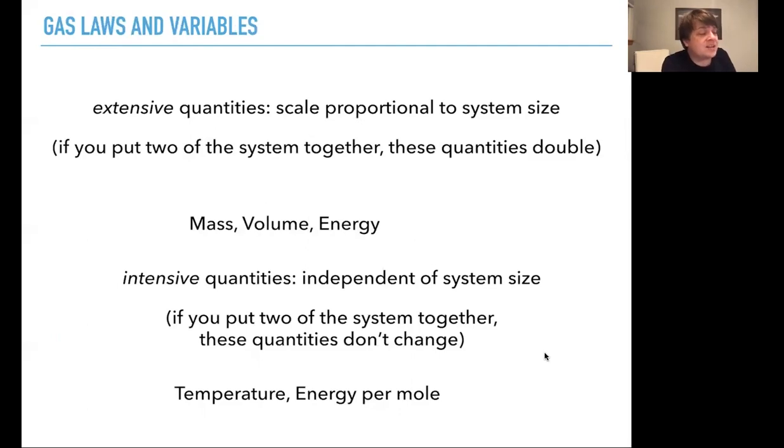Intensive quantities are independent of system size. If you put two of the same system together, these quantities don't change. Temperature: if I put two systems that are at room temperature together, then they're going to stay at room temperature. They're not going to be double the temperature. So that's an intensive quantity. Energy per mole: if I put two systems together, their average energy, their energy per mole of molecules, is not affected by whether I put them together or not. So those are intensive quantities. So the gas law relates several intensive and several extensive quantities.